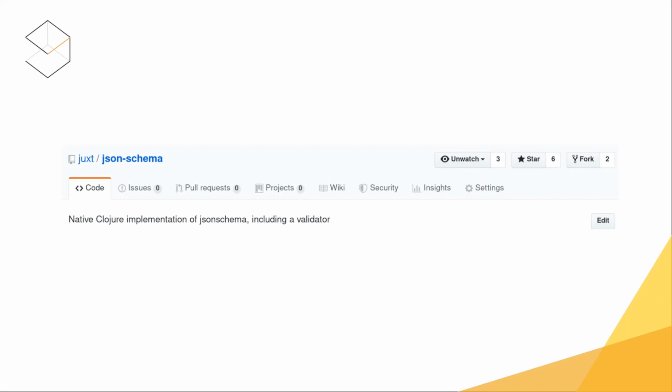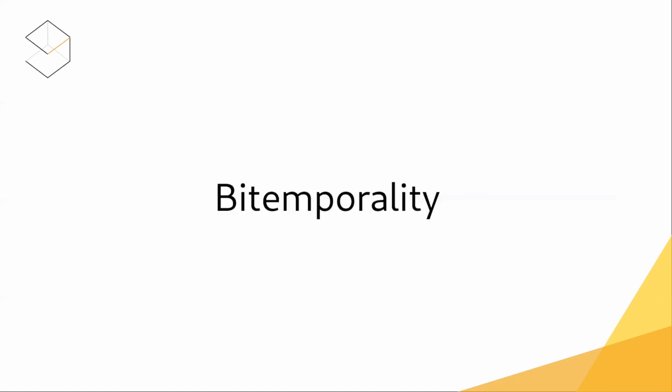So I wanted something quite native, and I wanted something to work in the front end as well in JavaScript. So I've created something that is more familiar to Clojure developers, called the Jux JSON schema. I haven't got a nice, funky four-letter word name. If you think of one, let me know and suggest one. But that's available. It's in alpha, but it's being developed quite quickly. So that's out there tonight. And that's it. I'm going to hand over to John.